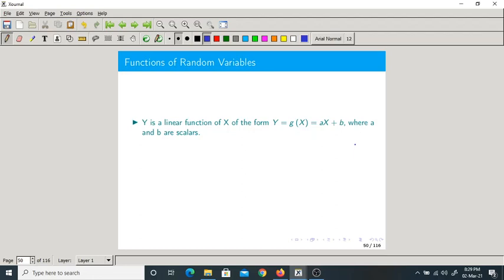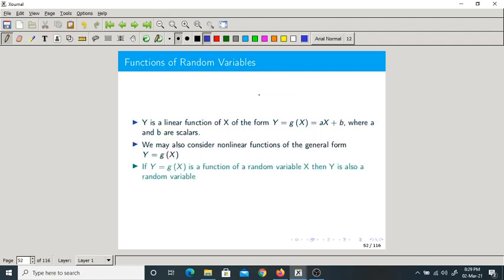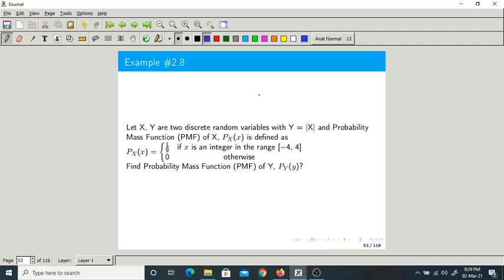Now these are the functions of a random variable, where one random variable is a function of another random variable. Why? Because generally y equal to g of x means y is a function of the random variable x. Now it can be in two different ways, either linearly or non-linearly. There is a relation between random variable y and random variable x.